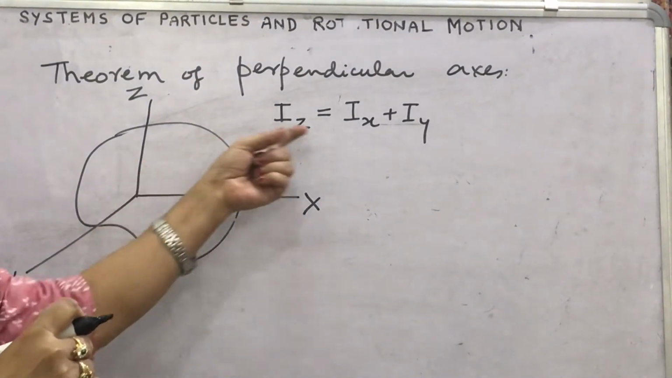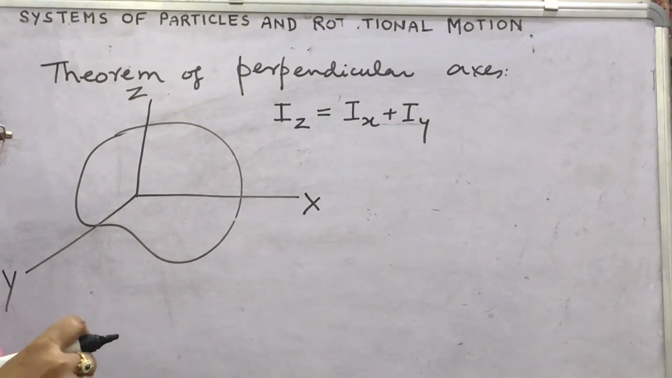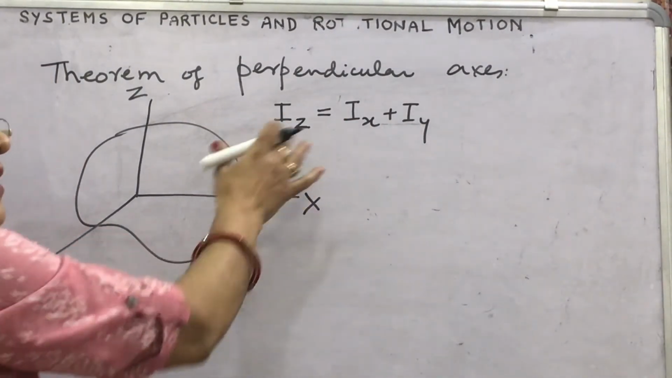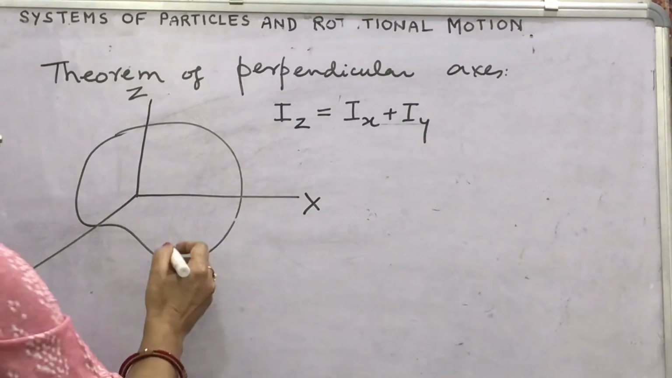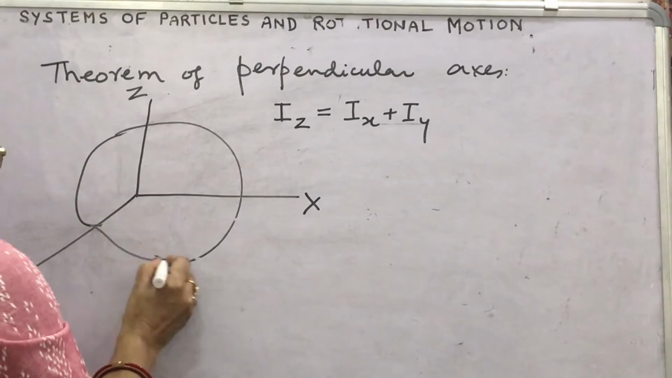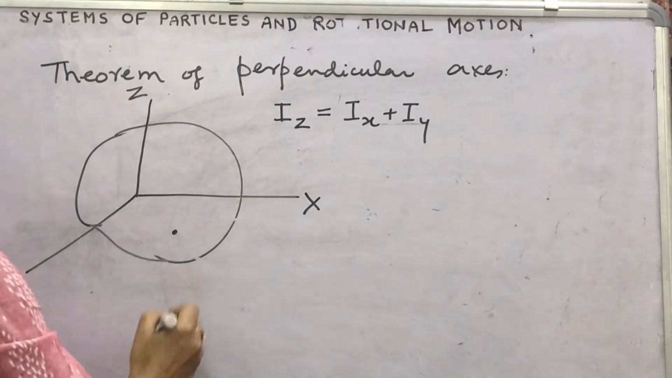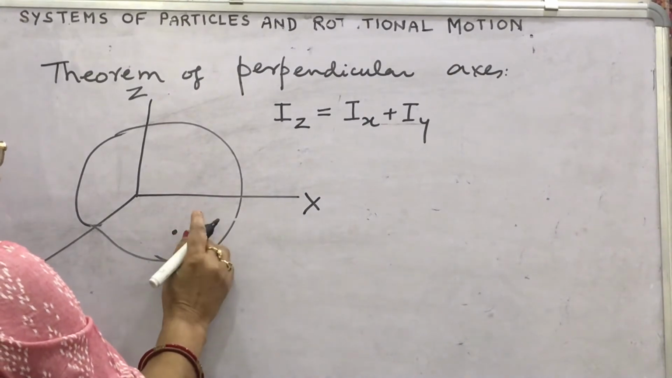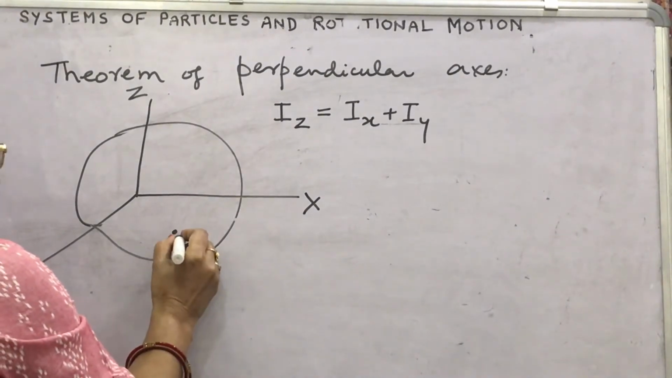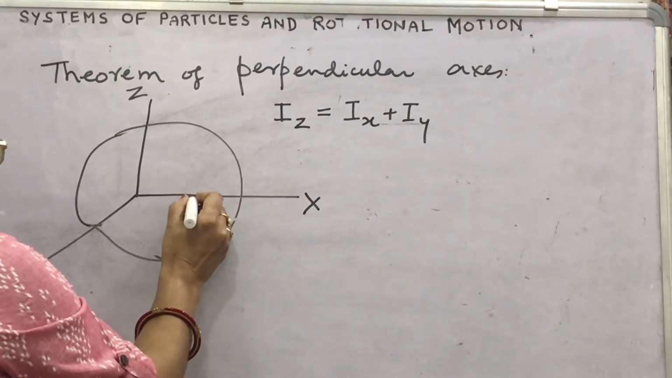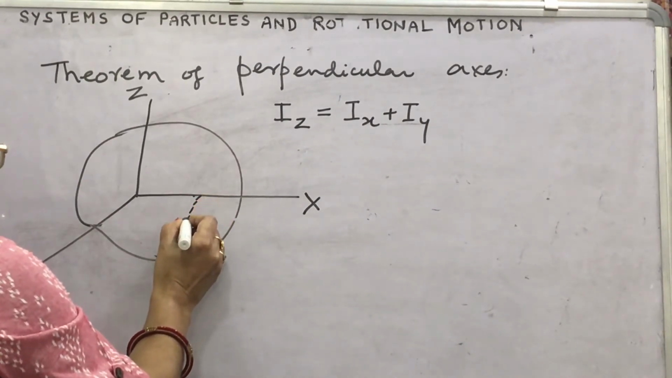So here, how will you prove? Look, I am going to prove it, although it is not asked that you have to prove. Suppose this is this object and mass m. If you write here this mass m, then its distance from x, y and z axis, if you see,